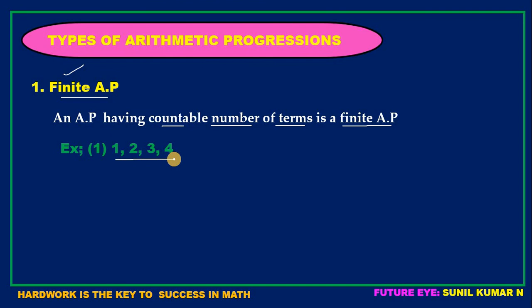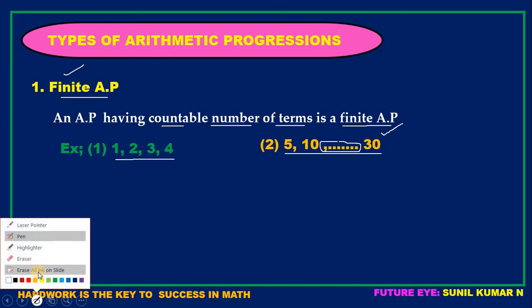Hence it is a finite AP. Second example, 5, 10, and so on, up to 30. By seeing this symbol, children, don't confuse it with uncountable numbers. See, wherever the nth term, meaning a last term, is present, all those APs are examples of finite AP.